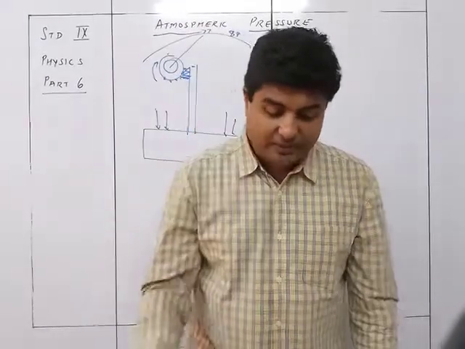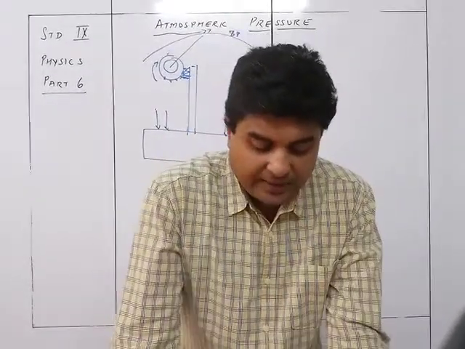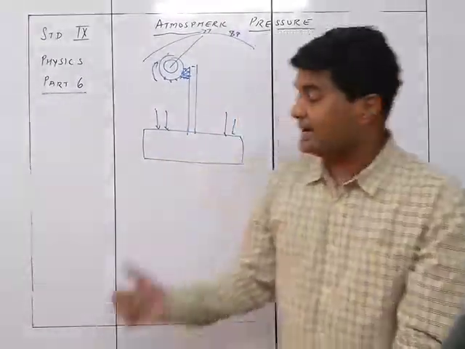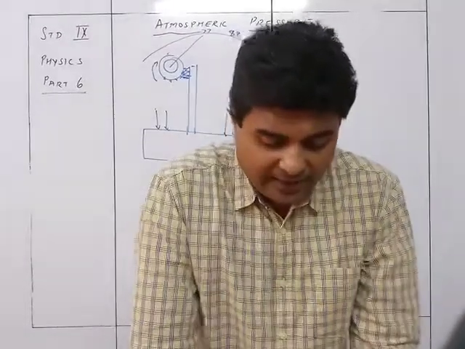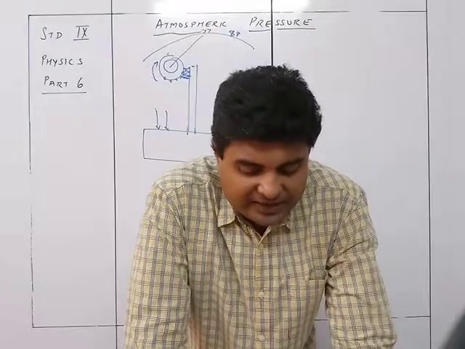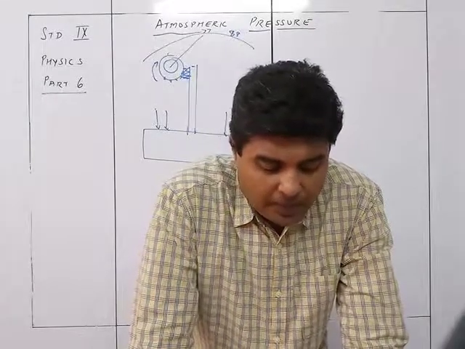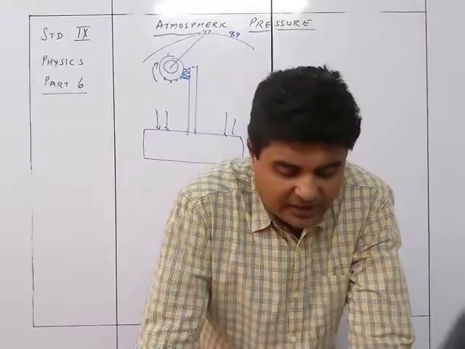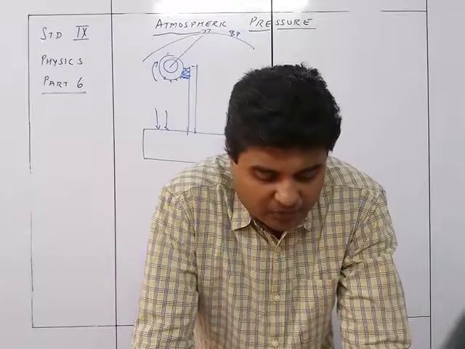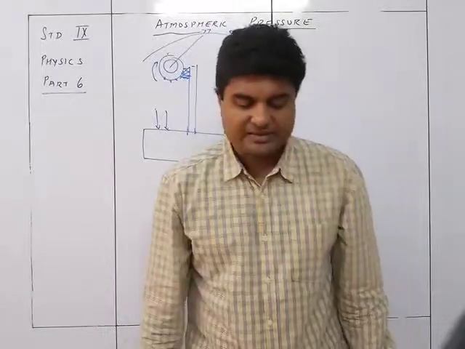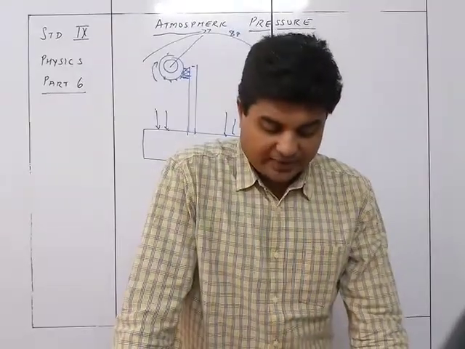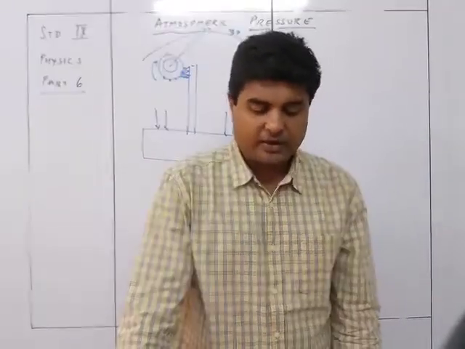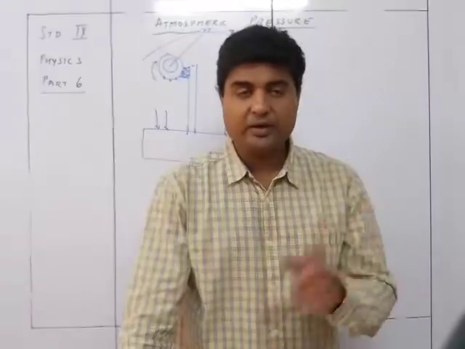So working wise, when atmospheric pressure increases, it presses the diaphragm D. This is called the diaphragm D. It presses the diaphragm D and the rod L gets depressed, the wheel S rotates clockwise and the pointer P moves to the right of the circular scale. On the other hand, when the atmospheric pressure decreases, the diaphragm D bulges out, due to which the rod L moves up and the wheel S rotates anti-clockwise. Consequently, the pointer moves to the left. So this is how it is used.